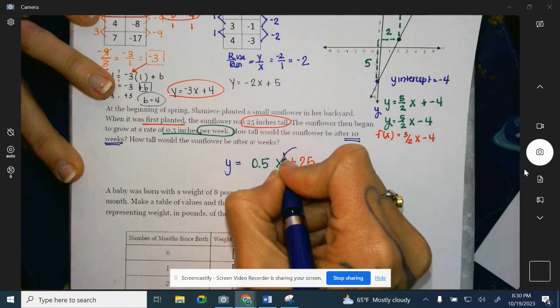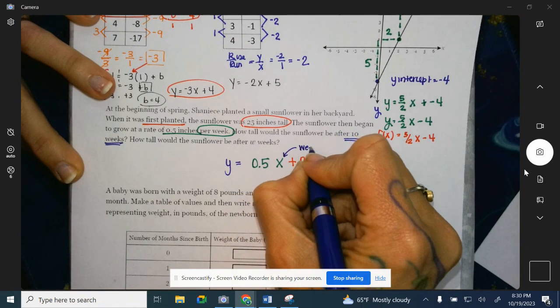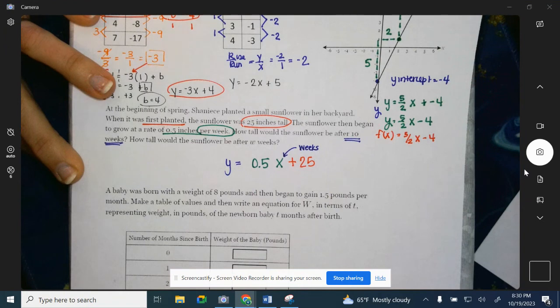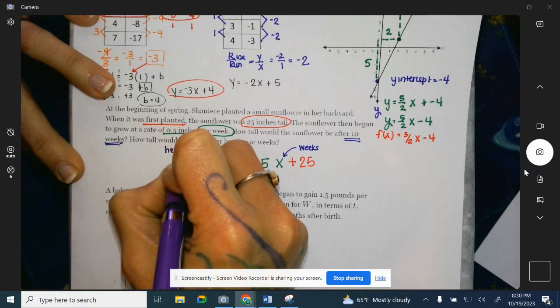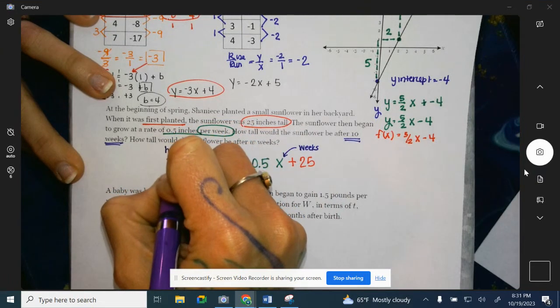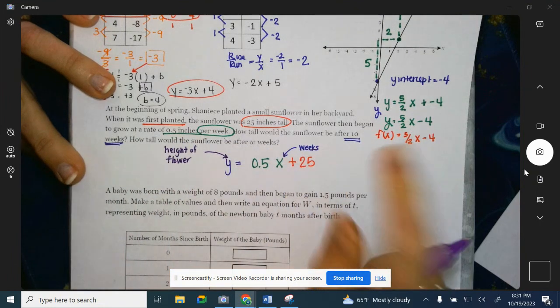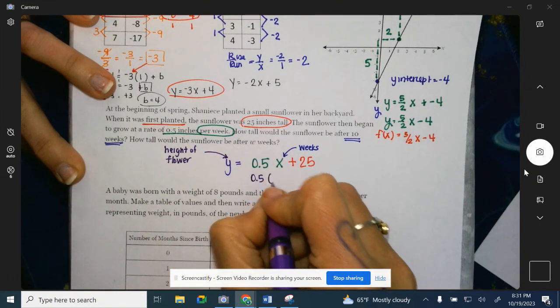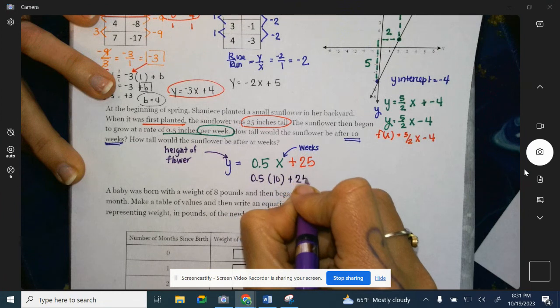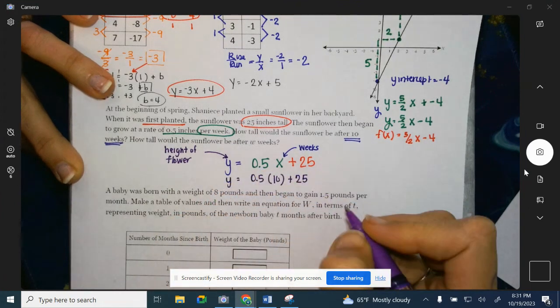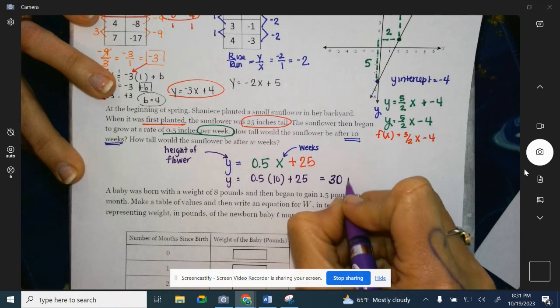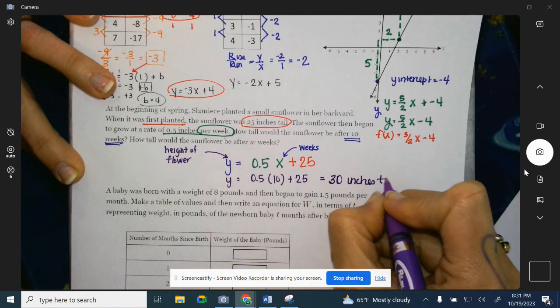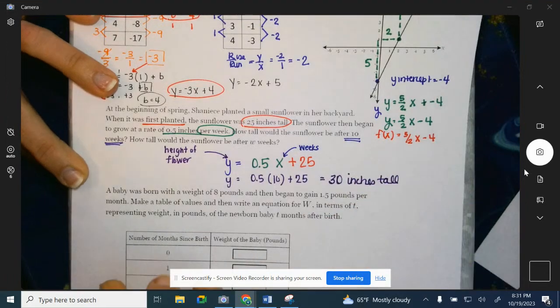So our X value, what we're going to control, is weeks. What's going to come out of this equation, our output, is the height of the flower. So to check this for 10 weeks, we're going to do 0.5 times 10 plus 25, which should give us 30. So 30 inches tall. The flower is 30 inches tall.